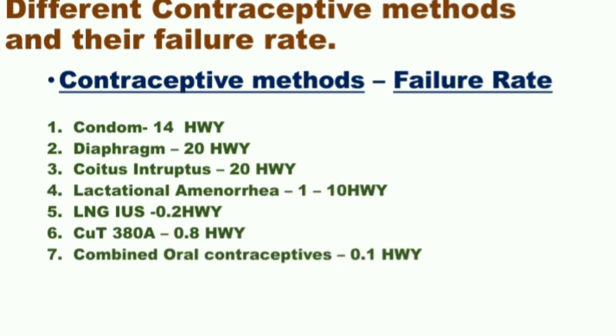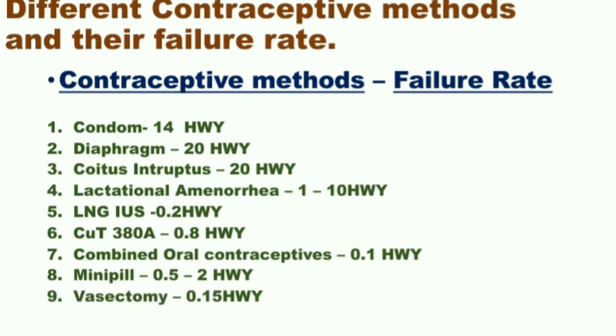OCP or combined oral contraceptive pills, its failure rate is 0.100 women year. Mini pill, also known as progesterone only pill, its failure rate is 0.5 to 200 women year. Vasectomy, its failure rate is 0.1500 women year.